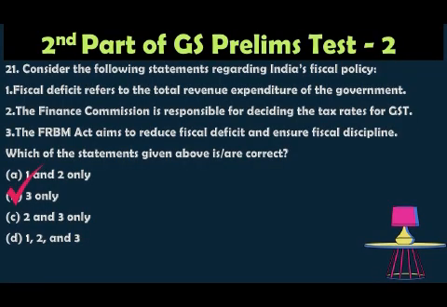Because the fiscal deficit is the difference between the total expenditure and total revenue excluding the borrowings. It's not the same as the revenue expenditure. So hence the statement 1 is incorrect. The GST Council, not the Finance Commission, decides the tax rates under GST, hence the statement 2 is also incorrect. The Fiscal Responsibility and Budget Management Act aims to reduce the fiscal deficit and also maintain the fiscal discipline. Hence the statement 3 is correct. So the option is B.